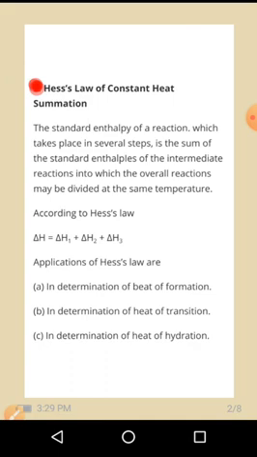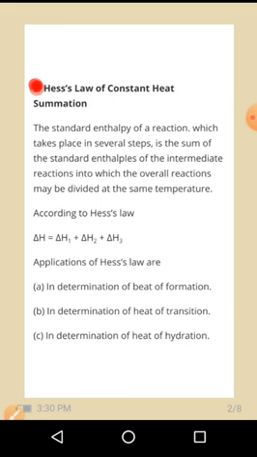The standard enthalpy of a reaction which takes place in several steps is the sum of the standard enthalpies of the intermediate reactions into which the overall reactions may be divided at the same temperature. So this is what Hess law says. According to this Hess law, delta H is equal to delta H1 plus delta H2 plus delta H3.